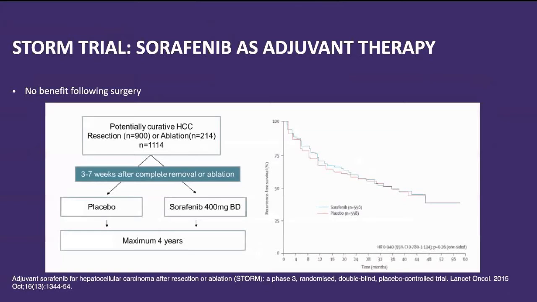Another question is whether we have any option of adjuvant treatment after surgical resection, or even after TACE or ablation. That question was answered by the STORM trial: no benefit was seen after either surgery or other locoregional treatment. It compared placebo versus adjuvant treatment, given for a maximum of 4 years, and even then the curves go throughout the same. There was no difference in outcome at any point of time.